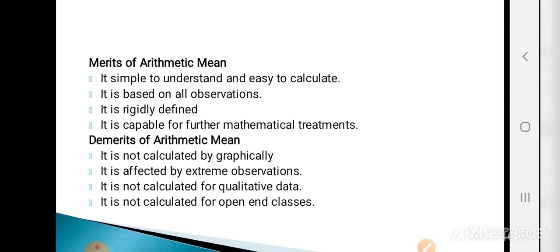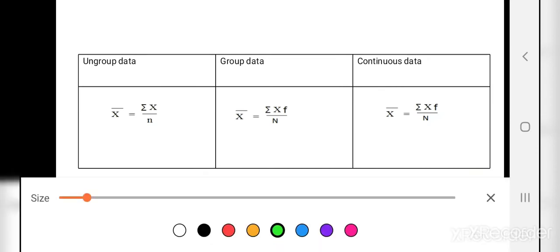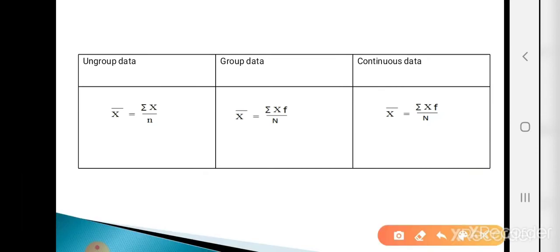These are the merits and demerits of arithmetic mean. See the formula for ungrouped, grouped and continuous data. The formula is x bar equals summation x divided by small n for ungrouped data.